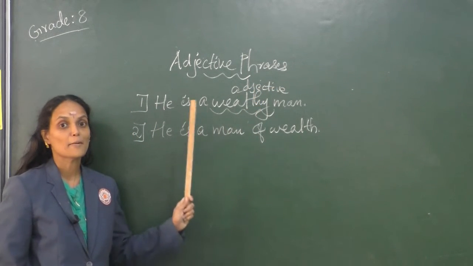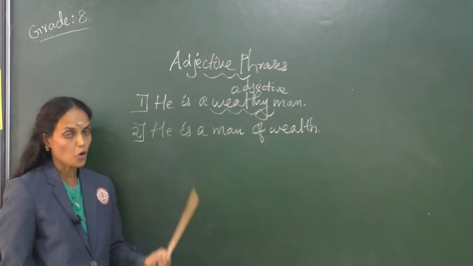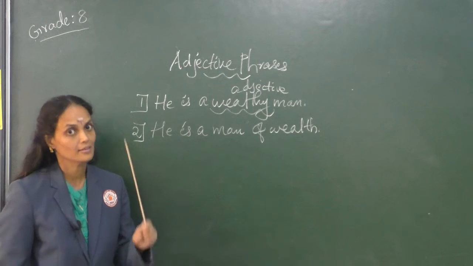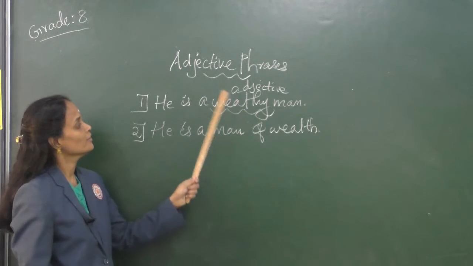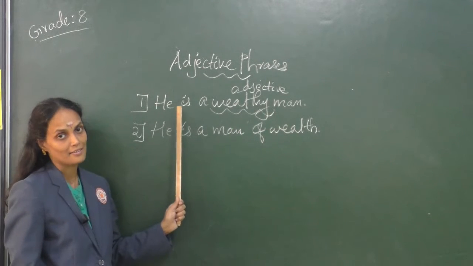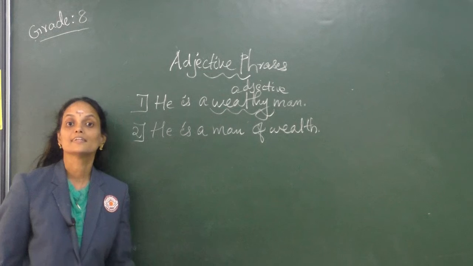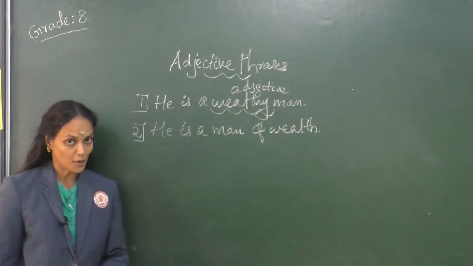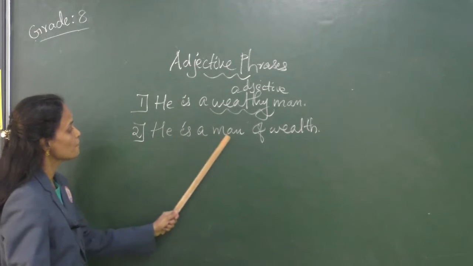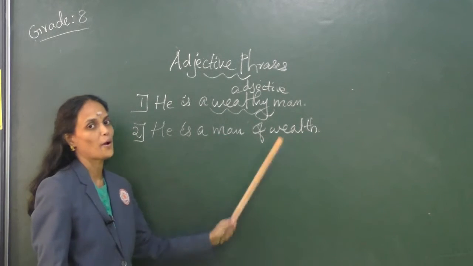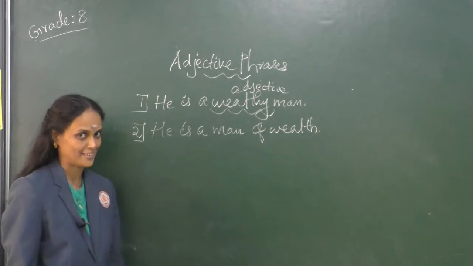What sort of a man is he? If you ask the question, what sort of a man is he? The answer is wealthy. Correct? So the word wealthy describes the man, how he is wealthy. So the word wealthy is an adjective. Now let's look at the second sentence. He is a man of wealth.